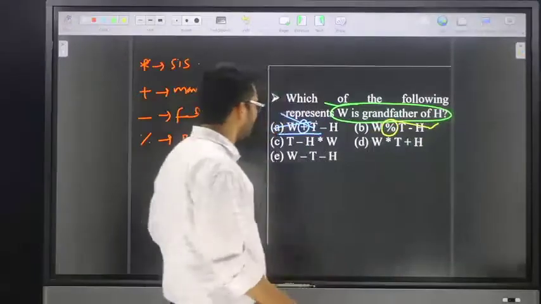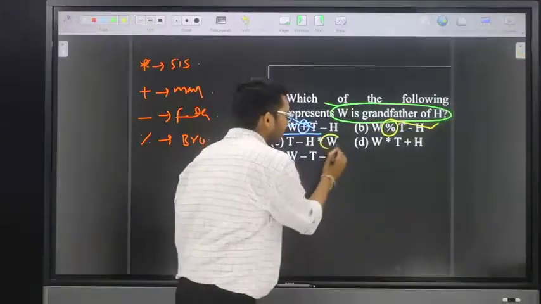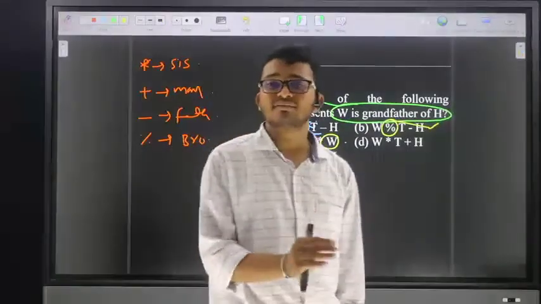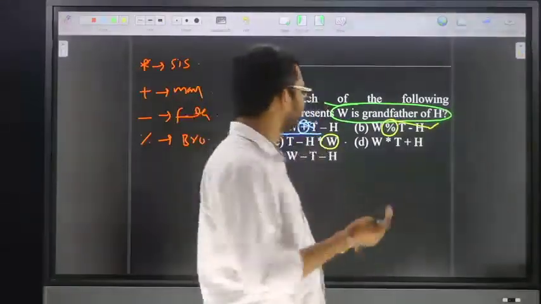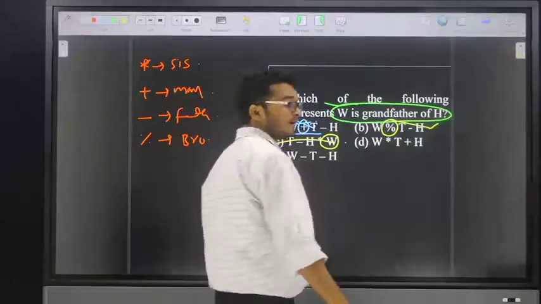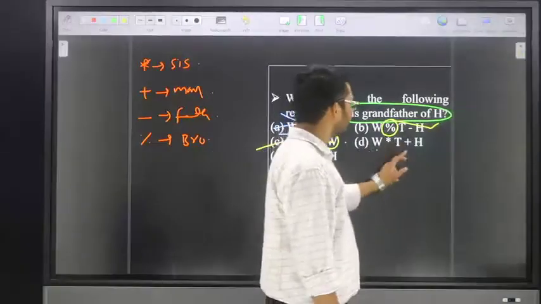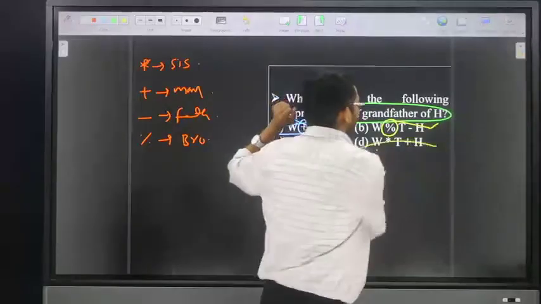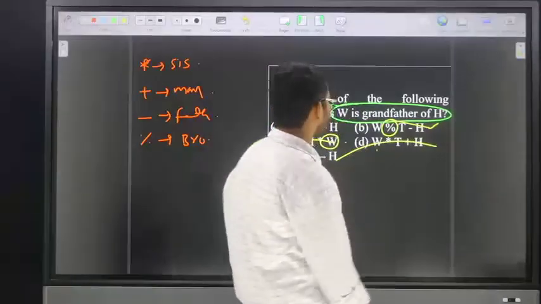Go for the third option. In the third option, W is at the ending of the option. Remember, if something is at the ending of the option, we don't know the gender, so simply leave option number three. Go for option number four. W star means W is sister, so W is female. Our requirement is W male, so no chance.